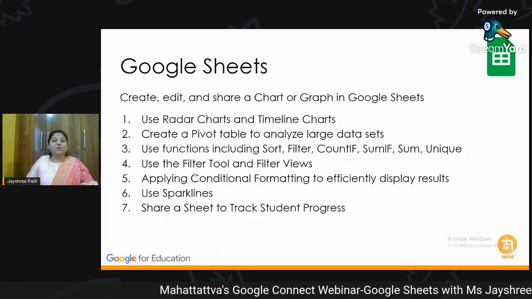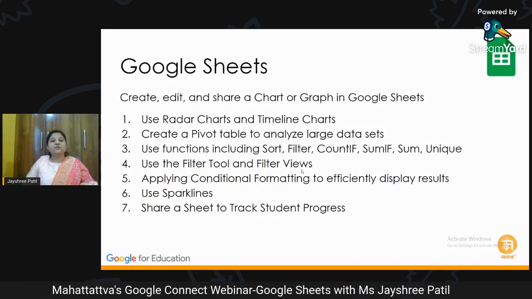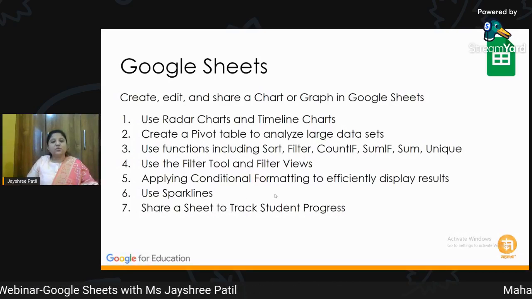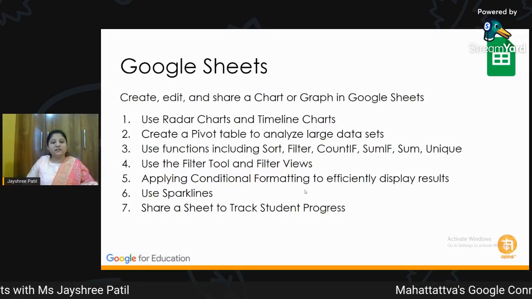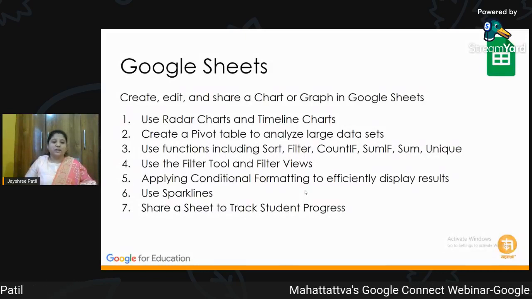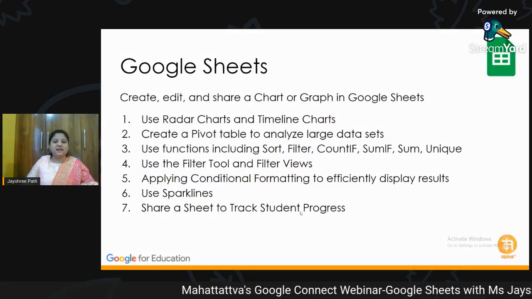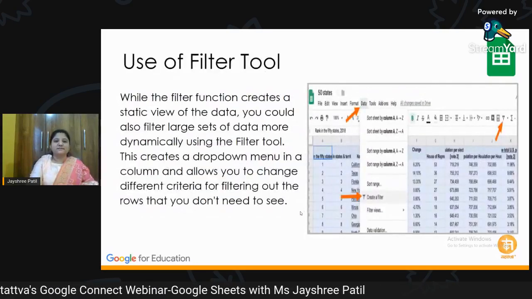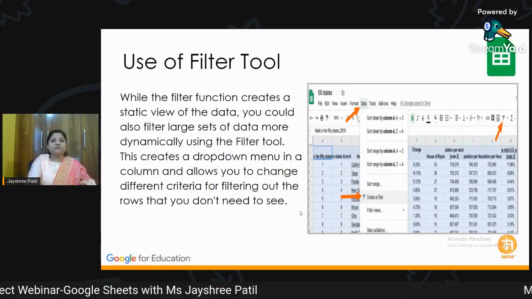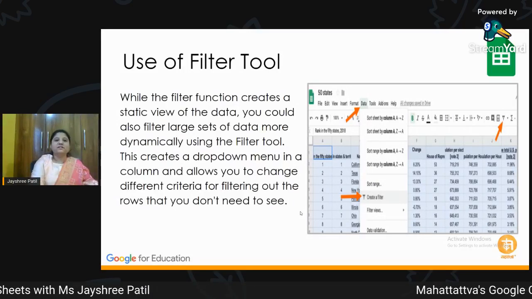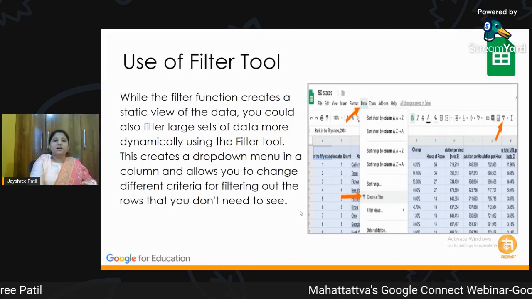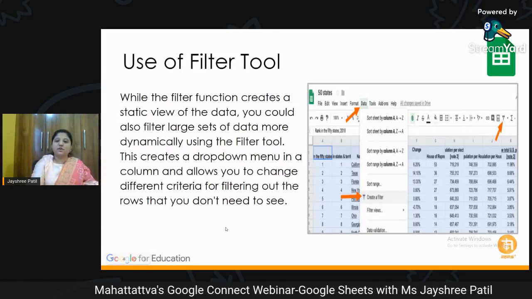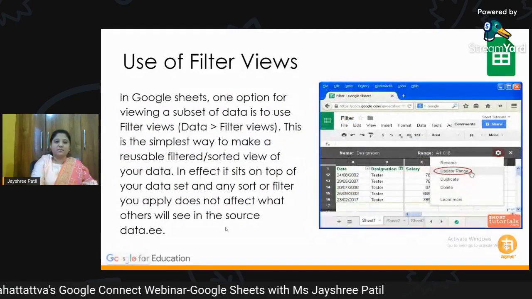Next, I will be helping you all with the filter tool, and there are different filter views, so we'll just have a look at that. I will also take you through conditional formatting, which really displays data in an efficient way. We are also going to see sparklines, and we will see how to share and track students' progress with the help of Google Sheets. Now, I will just give you a brief orientation of the things which we are going to cover. This is a Google tool, that is Google Sheets, and in it we are going to learn about the filter tool. Each one of us knows that, and I will take you through a practical demonstration.